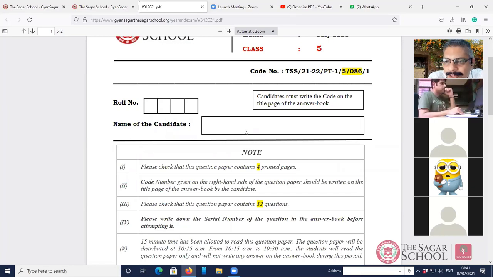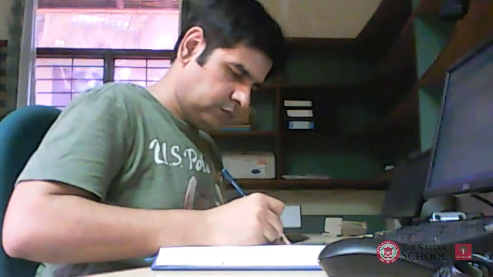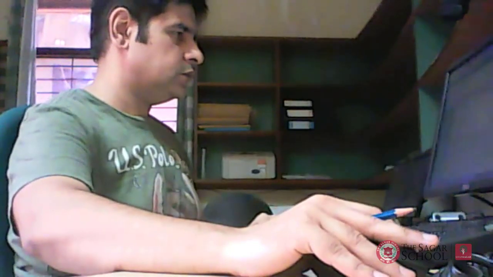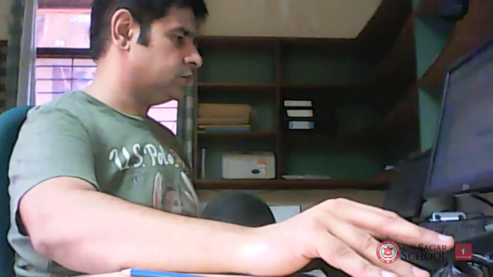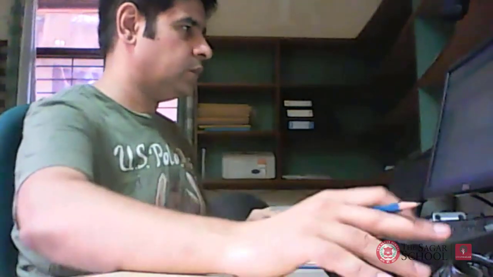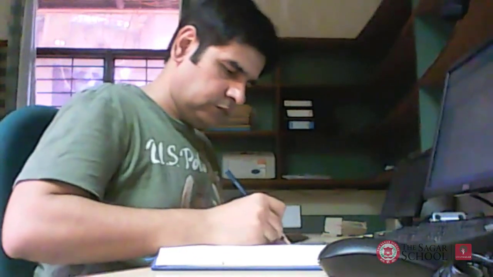If you can see Mr. Vishal, I'm going to stop sharing so that Mr. Vishal is visible on the screen. If you can see Mr. Vishal, the way he is keeping his camera, his mobile phone, and the way he is looking at his computer and writing his paper, you can easily see his face, you can see his hand, and the way he is writing.